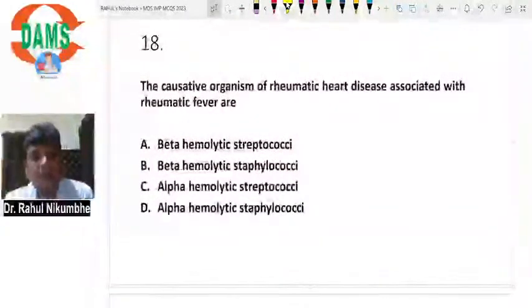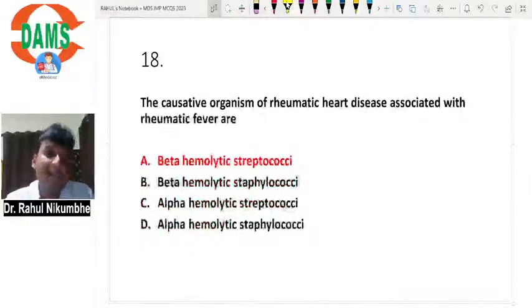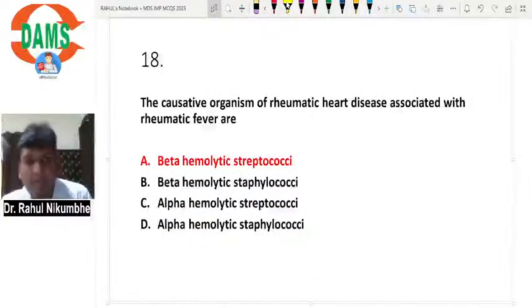The causative organism for rheumatic heart disease, that is, for rheumatic fever, is group A beta-hemolytic streptococci. Antibodies are formed against this bacteria. These antibodies will attack the valves, which will be damaged. It will cause rheumatic heart disease.